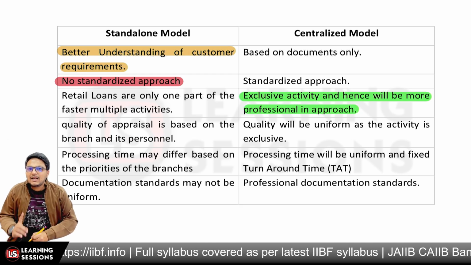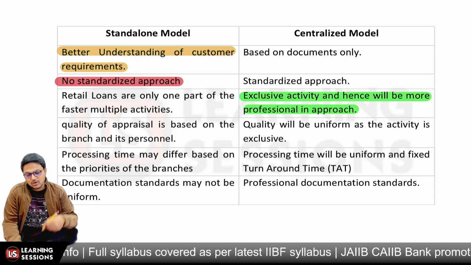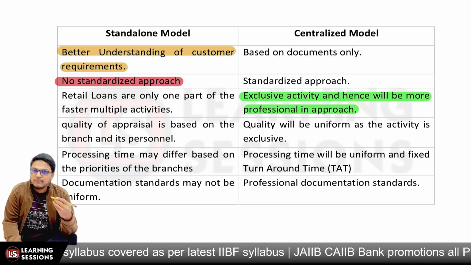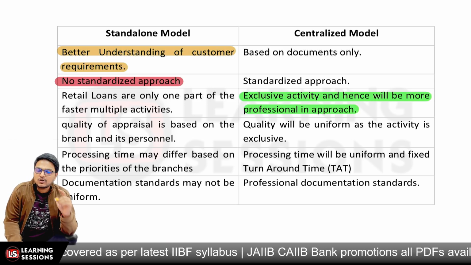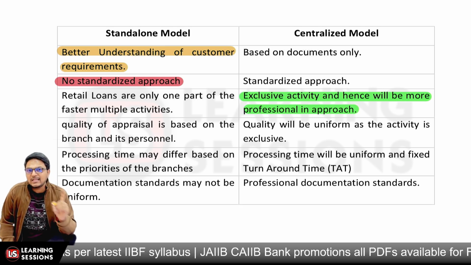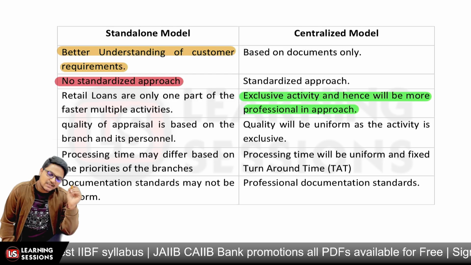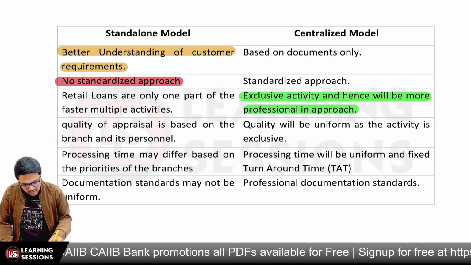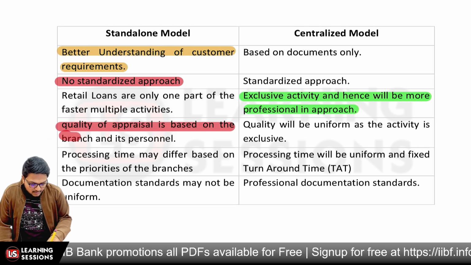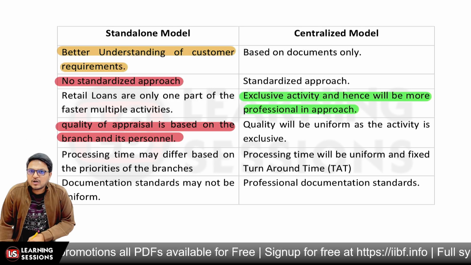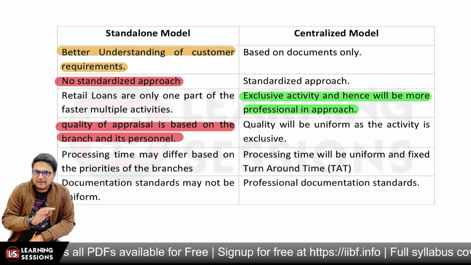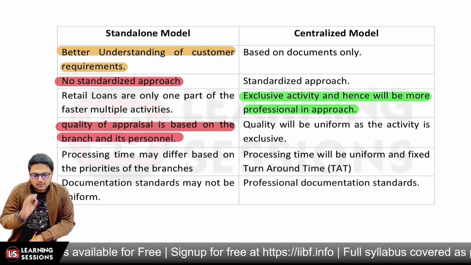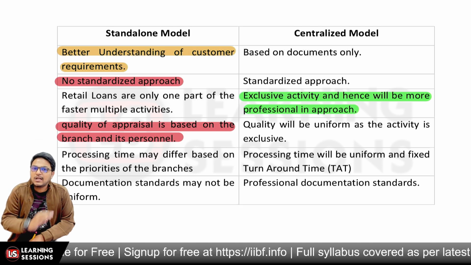And further, quality of appraisal is based upon the branch. It depends on whether intelligent or knowledgeable personnel are available, then they will take a quality decision. Otherwise they can ruin the quality of the retail loans. So that's a bigger and major problem in the standalone model. But that's not the case in the centralized model, because professionals are available who are there just for sanctioning the retail loans only, right?